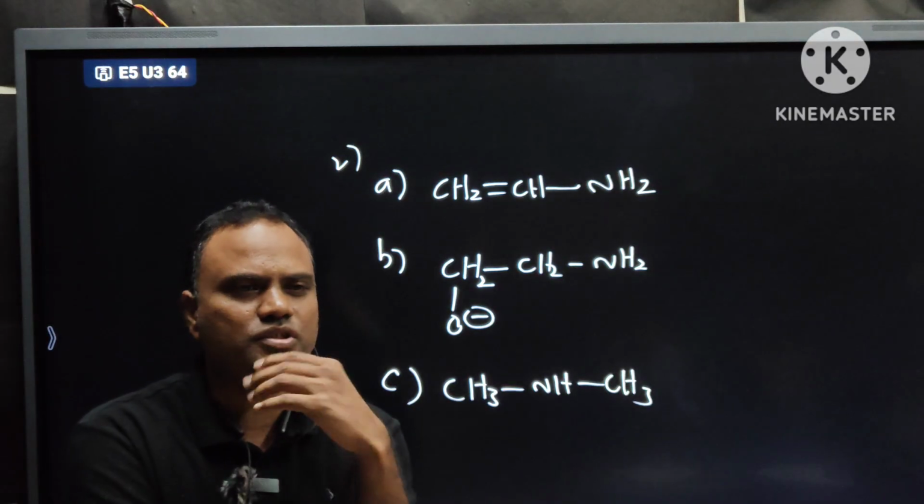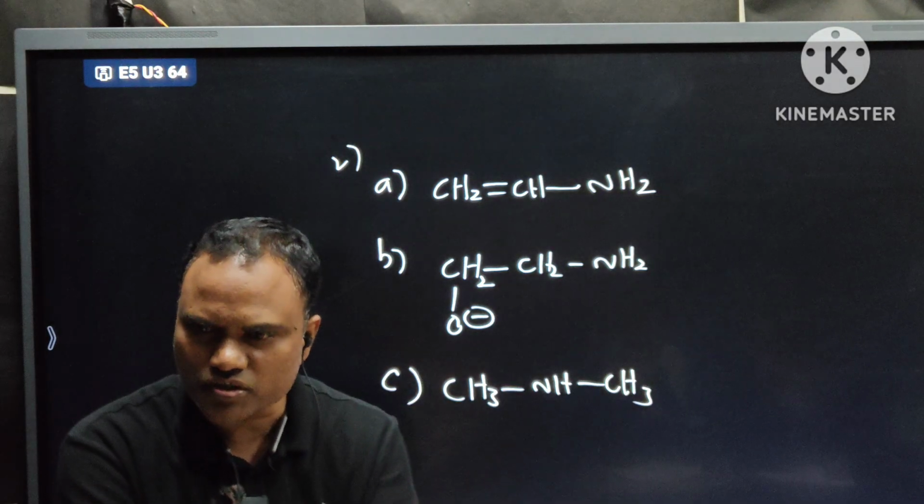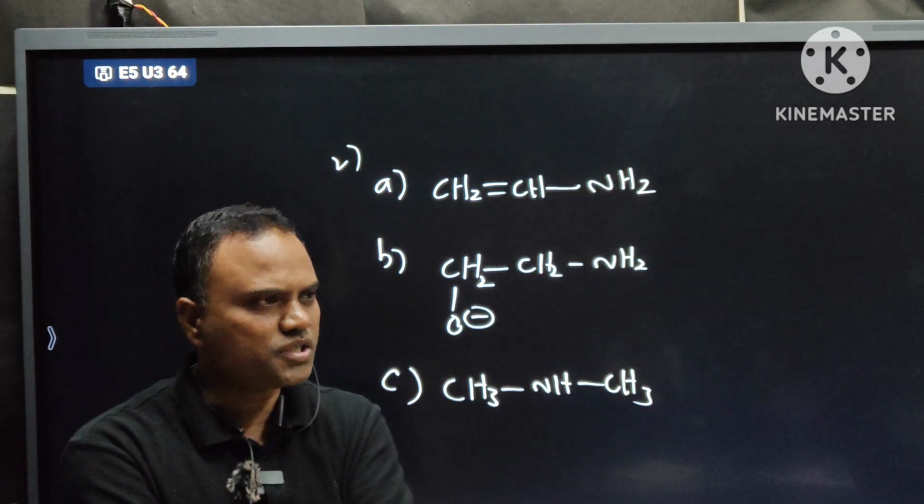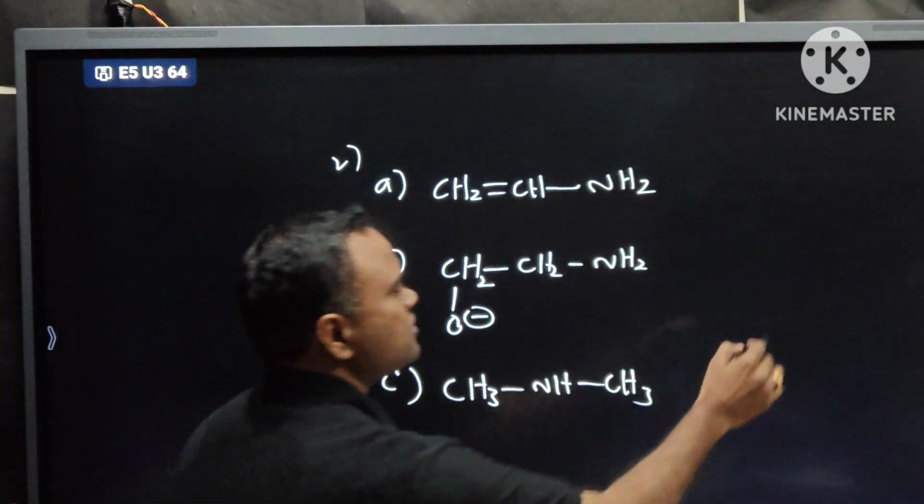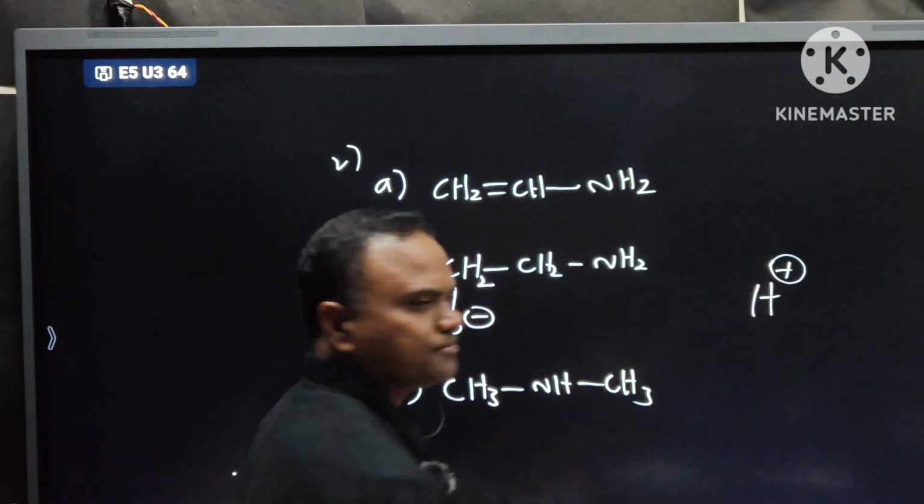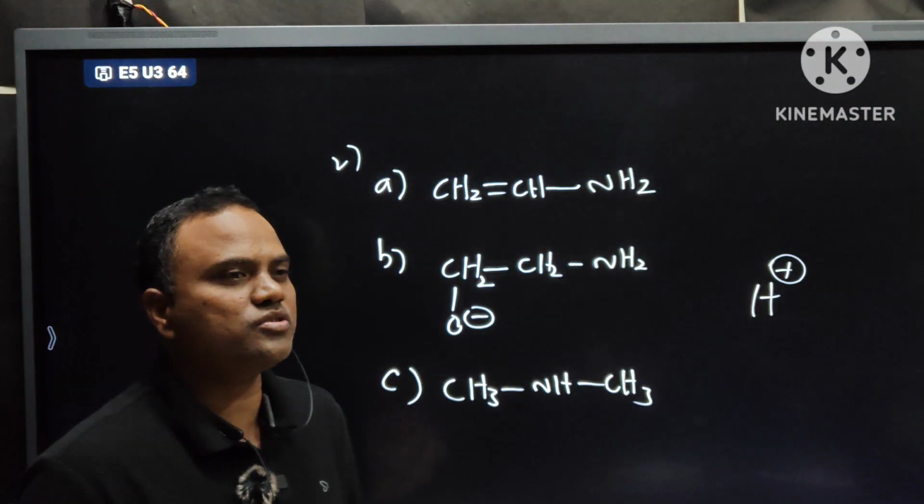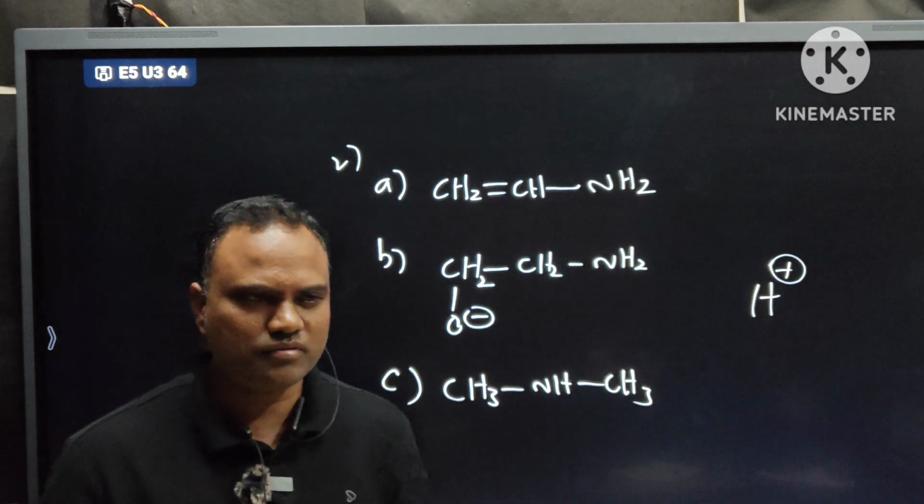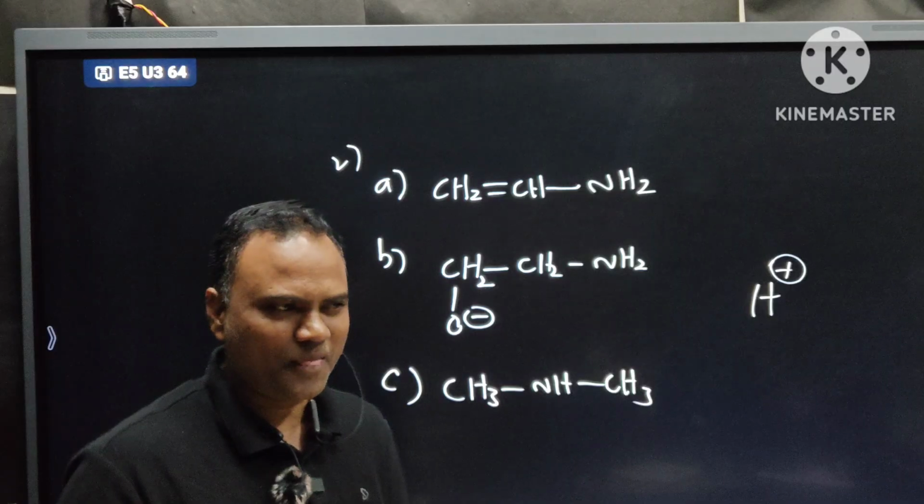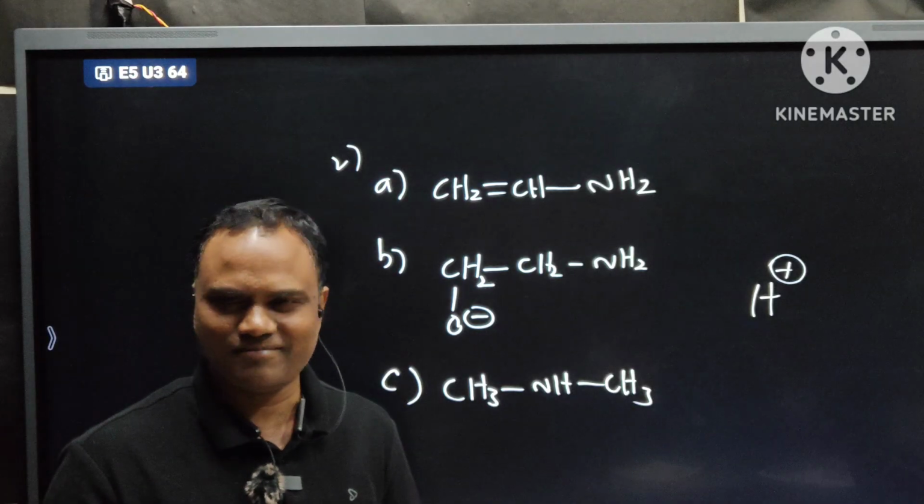What is the definition of basic nature of amines? It is the tendency of the nitrogen atom to donate its pair of electrons. Now let us consider hydrogen is waiting to get electrons from these three compounds. It is waiting to see which nitrogen atom will give electrons to it. It is ready to beg for the electrons. Which nitrogen is a good donor?